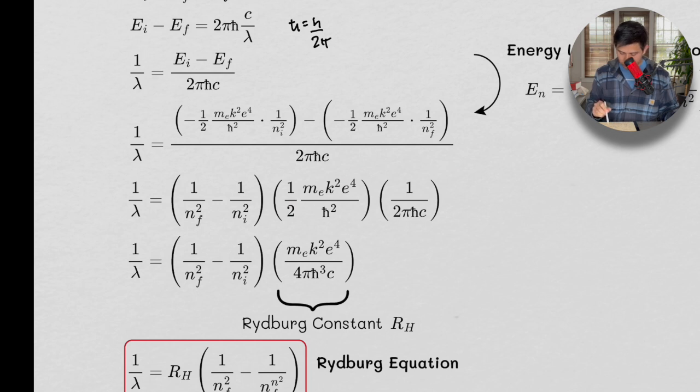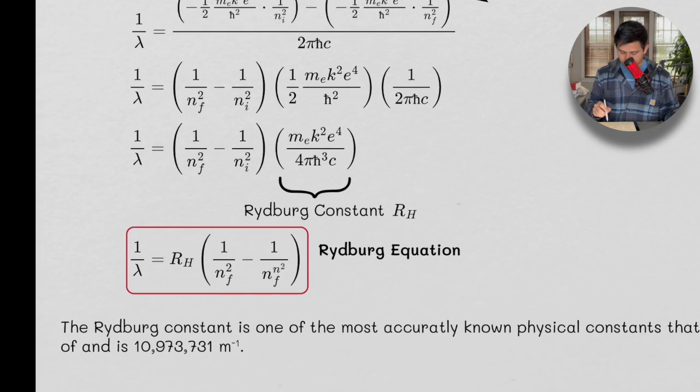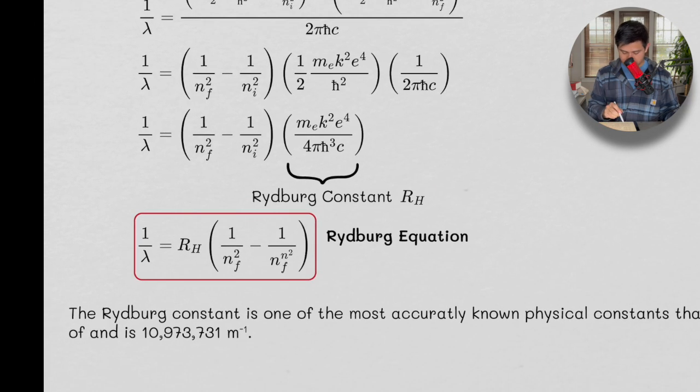We can absorb this into here, right? Because this guy is this guy, are these guys. Absorb this into here, we get this. This here is Rydberg's constant, RH, and we rewrite this as this. So this is Rydberg's equation.